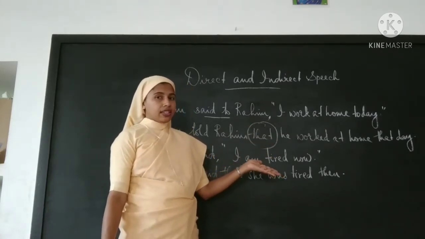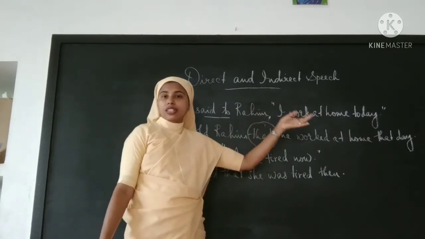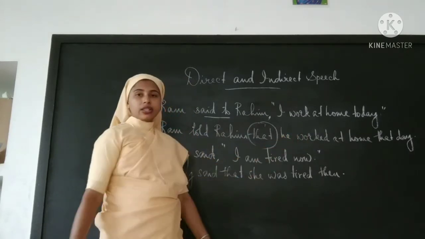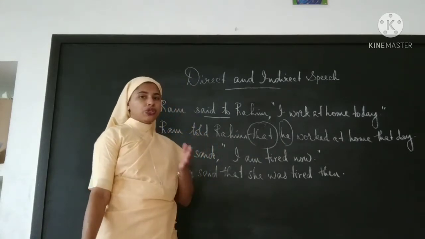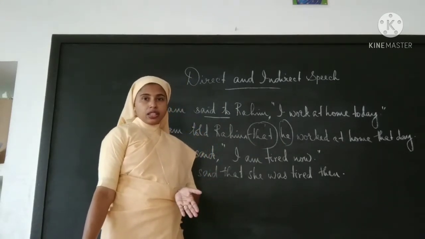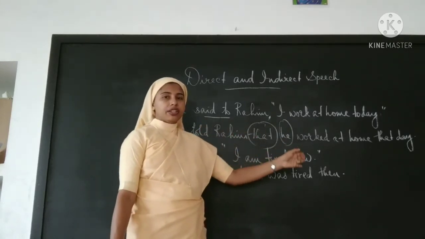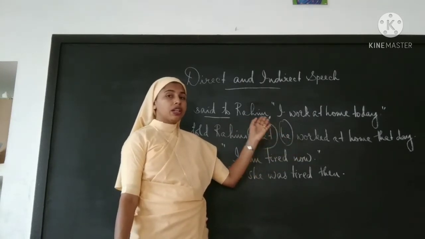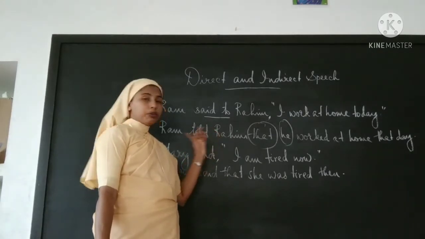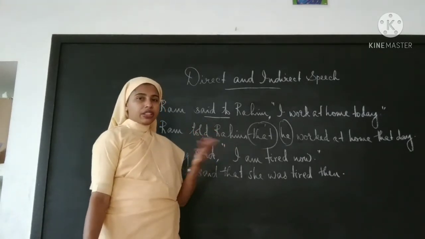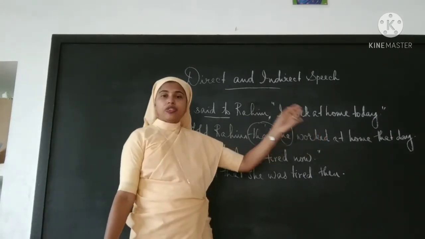Then there are tense changes. We will see the tense changes in detail. For now, for the sake of this sentence alone, we will see it. Next, what is the change? Here there is a change of pronoun. Most often it will be changed to third person, according to the context. Pronouns will be used because Ram is already there, and Rahim is also there. When the third person is reporting, there is no need for repetition, so we will use pronouns.